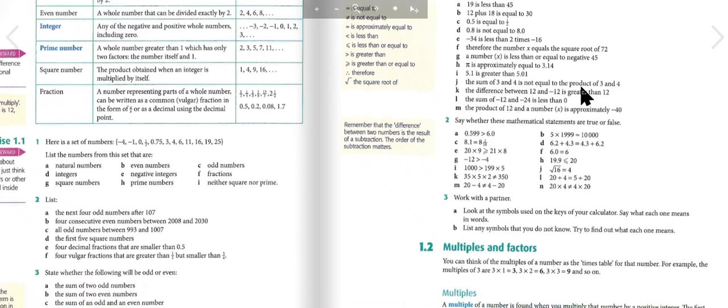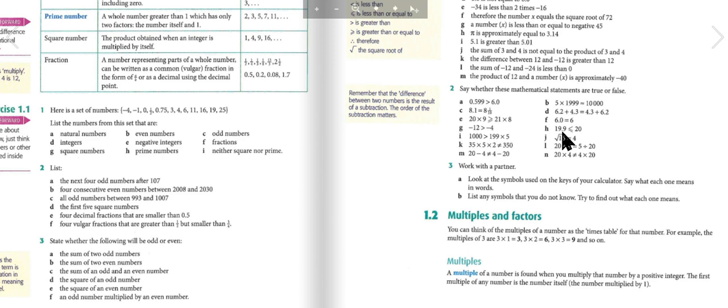Question number 2. Say whether these mathematical statements are true or false. 0.599 is less than 6.0. 5 times 1,999 is almost equal to 10,000. 8.1 is equal to 8 and a tenth. 6.2 plus 4.3 equals 4.3 plus 6.2. 20 times 9 is less than or equal to 21 times 8. 6.0 equals 6. Negative 12 is less than negative 4.